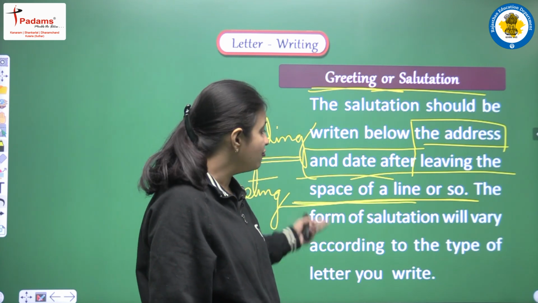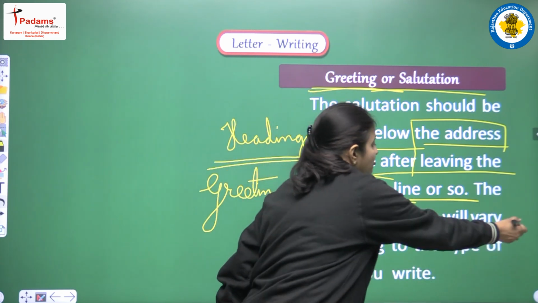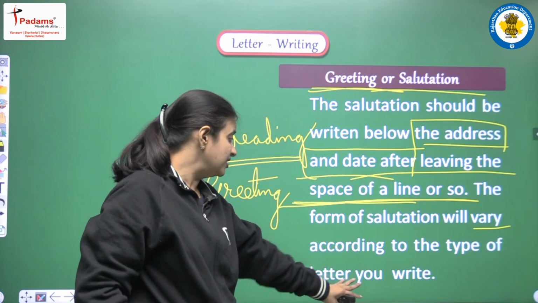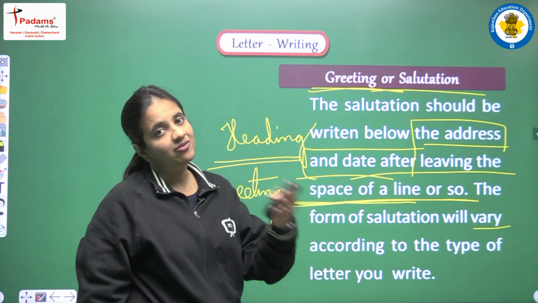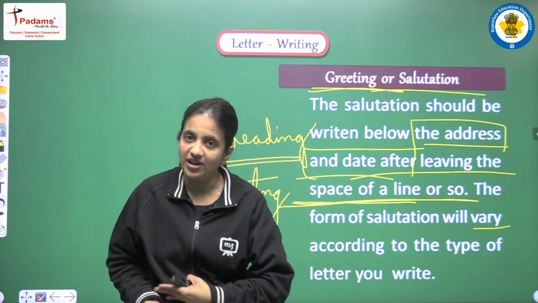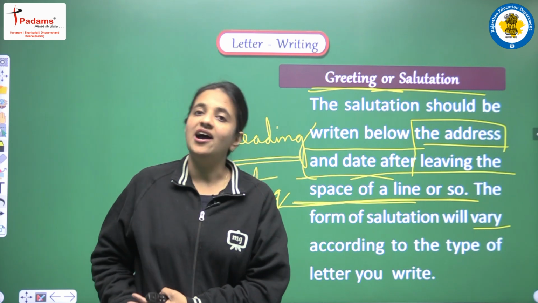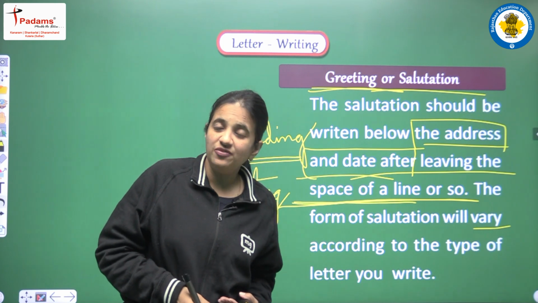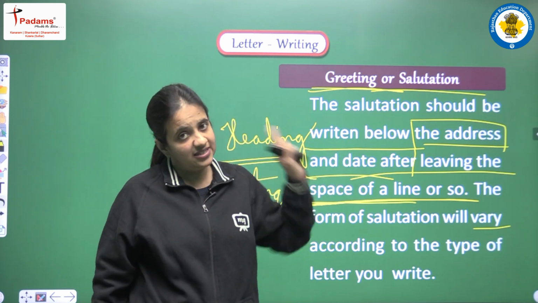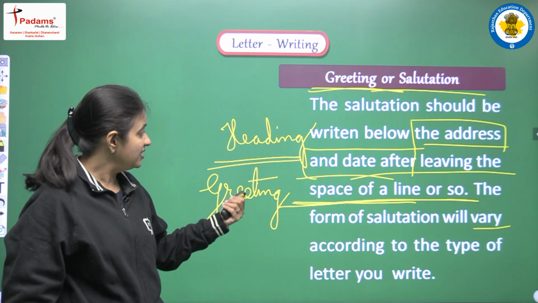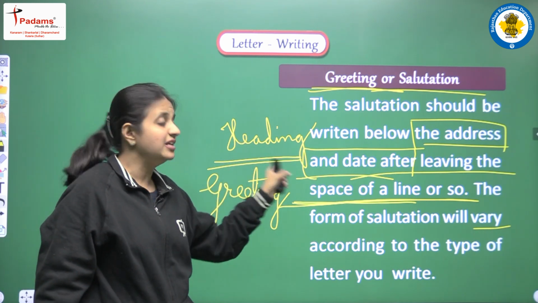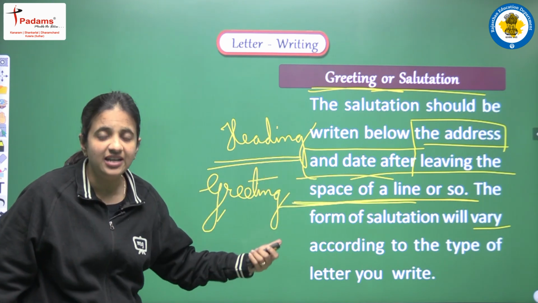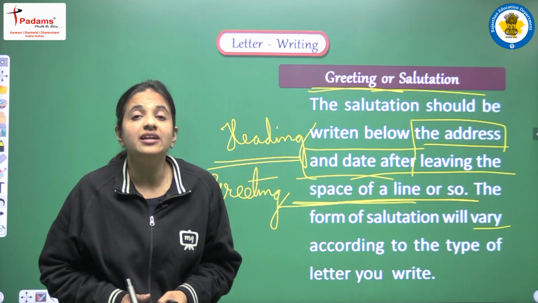And yes, again the form of salutation, it will vary. Vary means it will be of different kind according to the type of the letter that we are writing. So we have discussed earlier that there are different kinds of letters. So what kind of letter we are writing, according to that we have to choose the appropriate salutation, or we can say the appropriate greeting. But this thing is clear that greeting, it will be there below the heading after leaving some space of a line or so. But yes, the form of a greeting, it will be different in different kinds of letters.